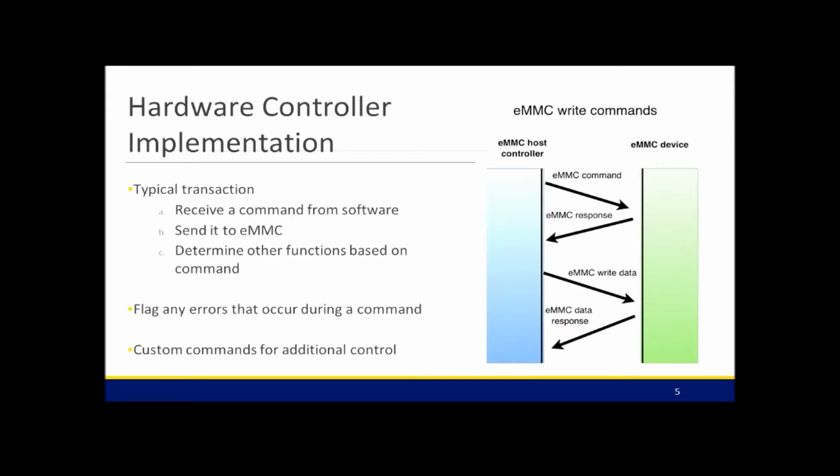Our controller also implements a set of custom commands that allow the software driver to set functionality within the controller. One of these commands is to set the clock speed between a high and low frequency. This is important because the eMMC requires a low frequency during its initialization, but it can be difficult for the controller to determine when to set this. Therefore, we give control to the software driver through the custom commands.